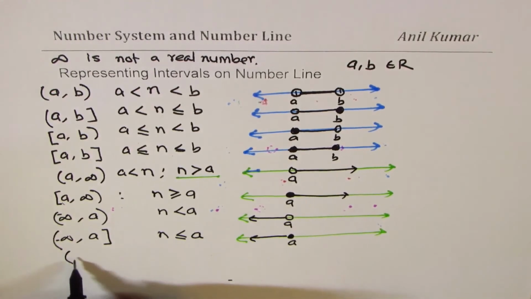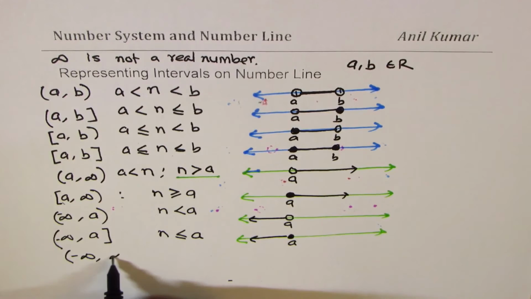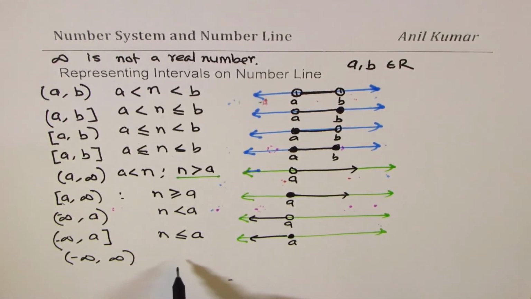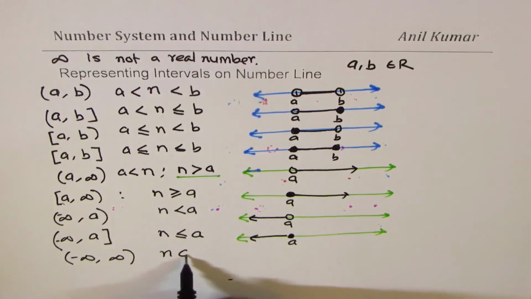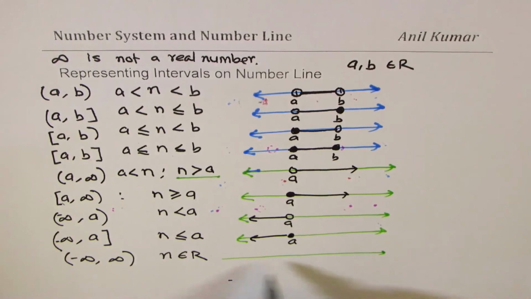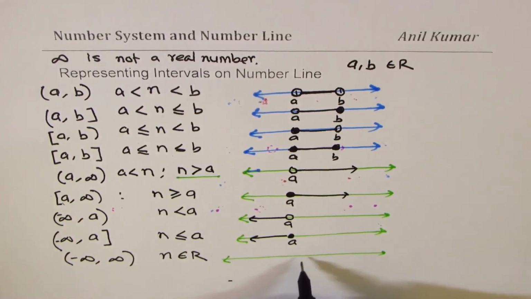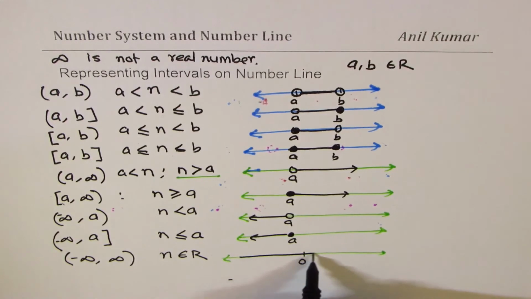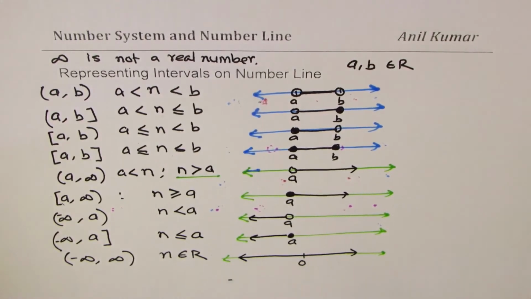The 9th condition is all real numbers between negative and positive infinity. Do you see that? So here we say that n belongs to real numbers, all real numbers, and if this is the number line, with 0 here, then it is represented by all the points on this line. So this page gives you a good summary of how we could represent all the real numbers on a number line. I hope that makes sense. Let's move on and take some more questions.